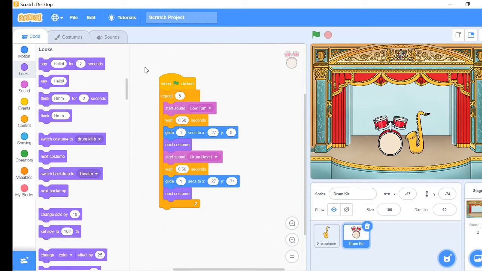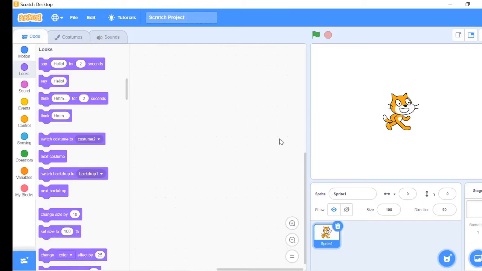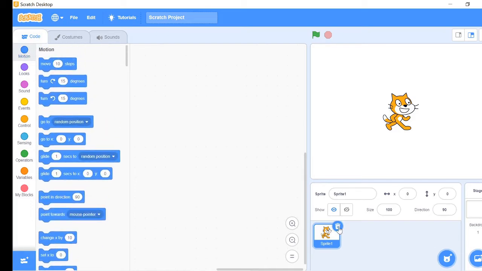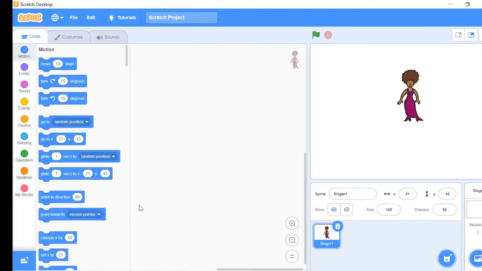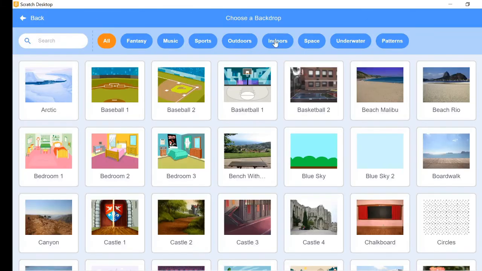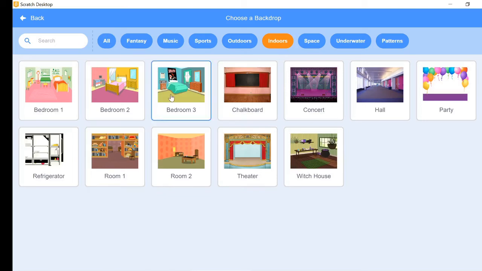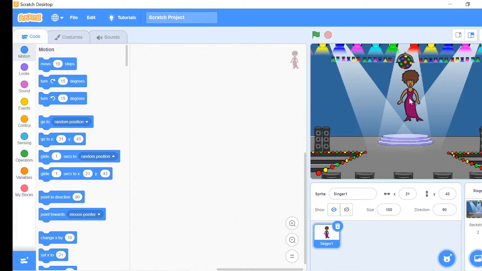Miss Megan on stage. First, take a new Scratch window. Delete the cat sprite and add the singer 1 sprite. Then apply the spotlight backdrop. Place the singer, whom I named Miss Megan, in the center of the stage. Go to Miss Megan's script area and let's write the script.